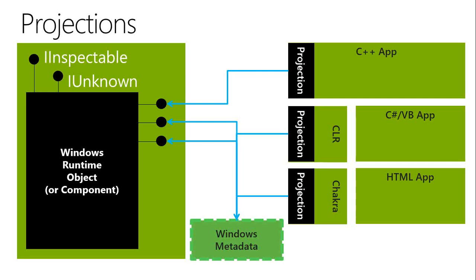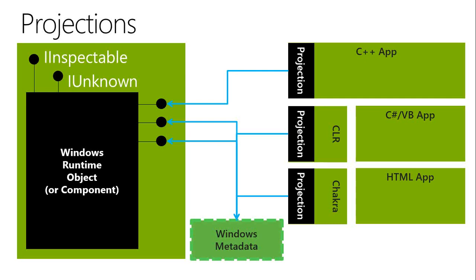So the key message that I want to convey from this slide is that you can use any language which you might have a prior experience in to build your current apps.